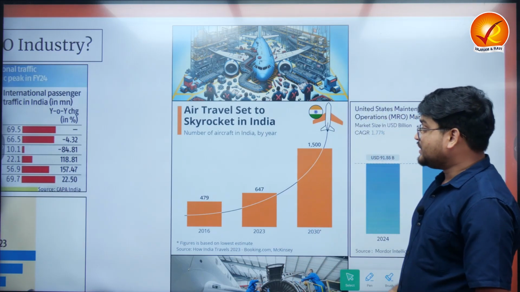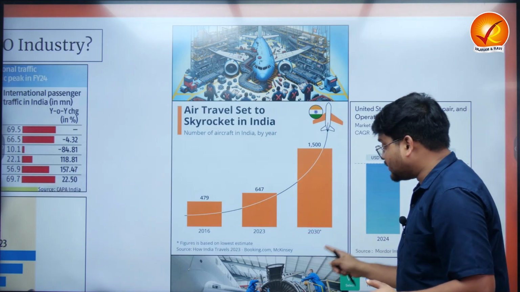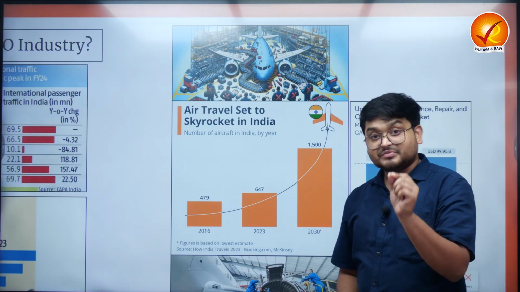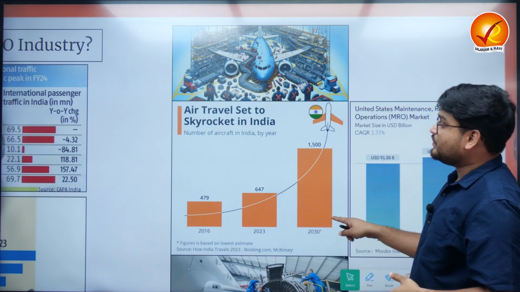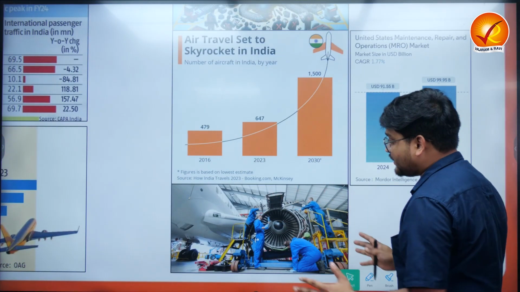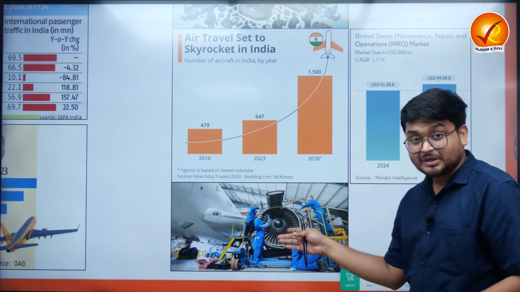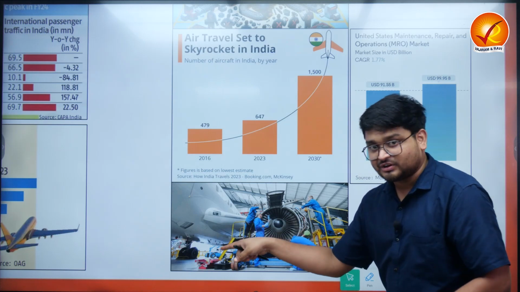That is why, by around 2030, our demand for aircraft will be reaching 1,500 per year, as you can see. And to maintain them, we obviously need services like this, which maintain aircraft properly. As you can see, there are various technicians repairing the wings, maybe checking the fuel capacity of the plane here.